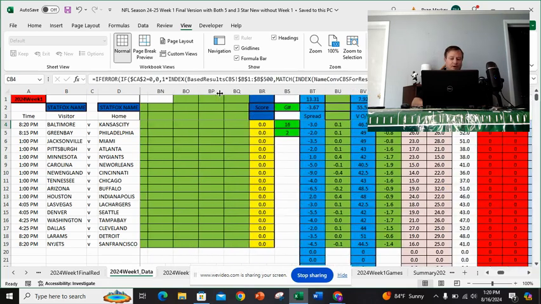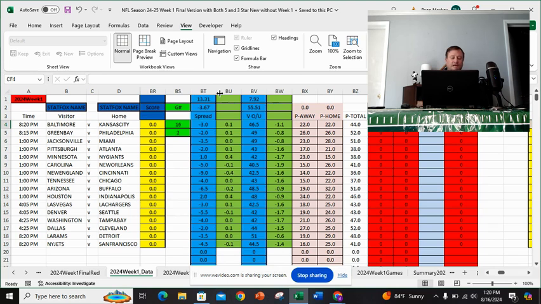Well, after I grab all this data, I generate, look at the pink if you can see it, these two columns. I generate a predicted total. Yes, I understand that Baltimore and Kansas City is 22-22, but that's what they did last year. Okay? Obviously, it's not going to end that way, but that's the first step, is to say, this team's going to score this amount of points, this team's going to score this amount of points. Again, these numbers are reflective of last season, not of what they have today.